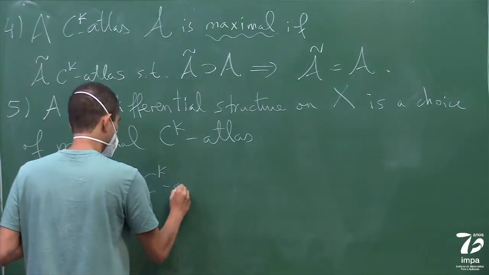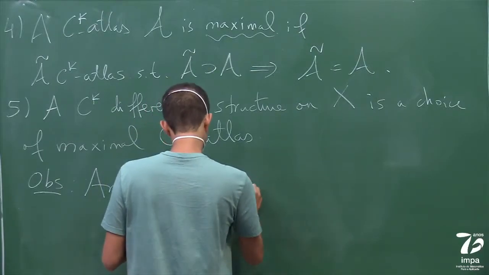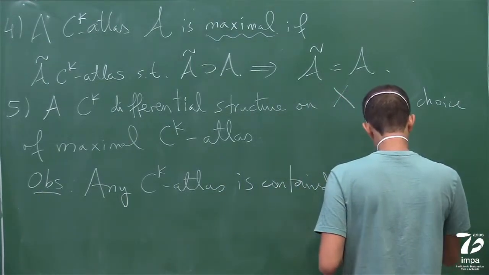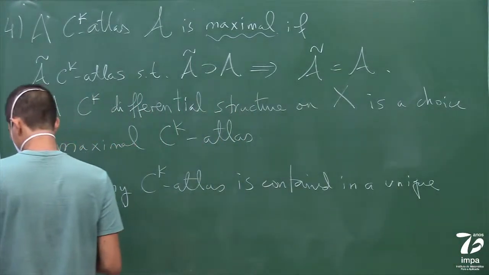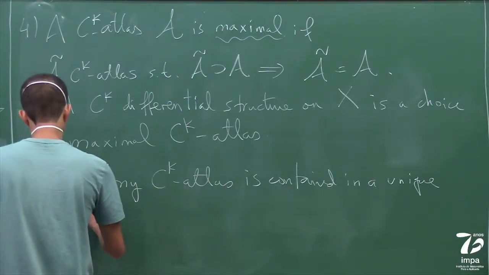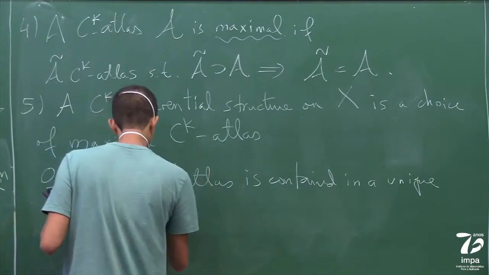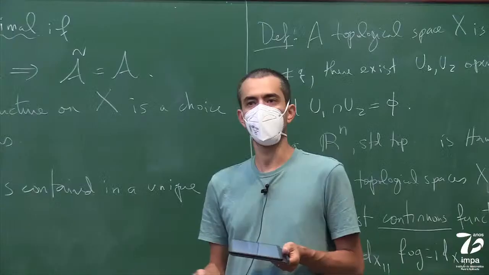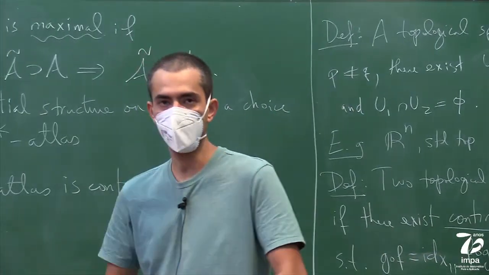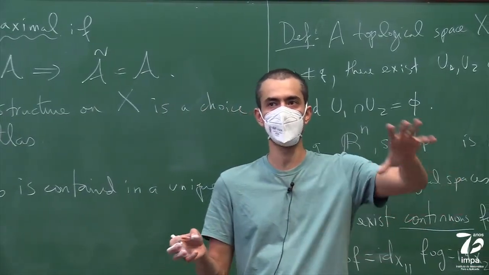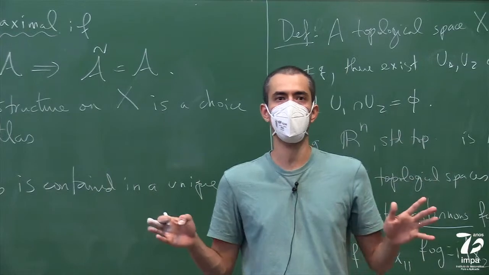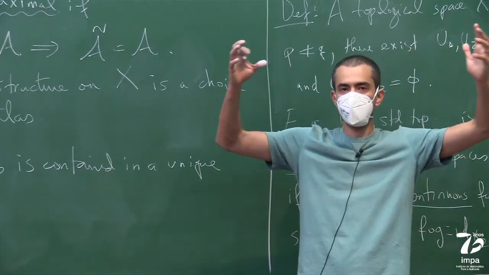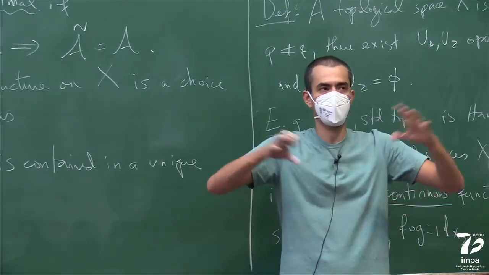Any CK atlas is contained in a unique maximal CK atlas. So really, this is a very subtle technicality. All you need to define a CK structure is to pick one CK atlas. So you need to cover the whole manifold with charts such that they're all CK compatible. And once you do that, the differential structure is the collection of all the possible charts that are CK compatible with the charts that you chose.